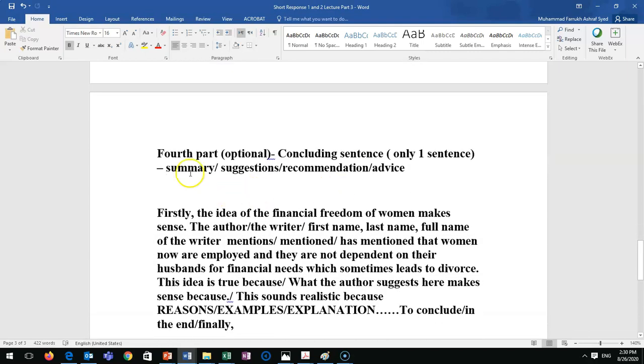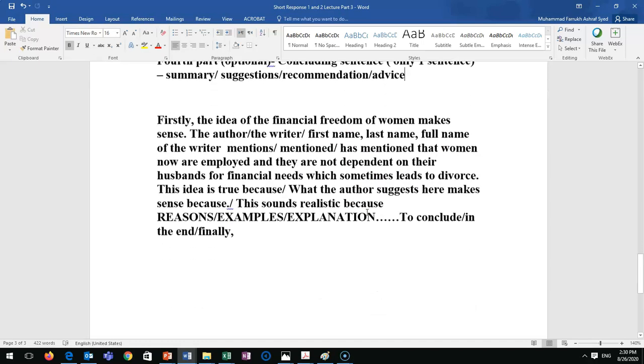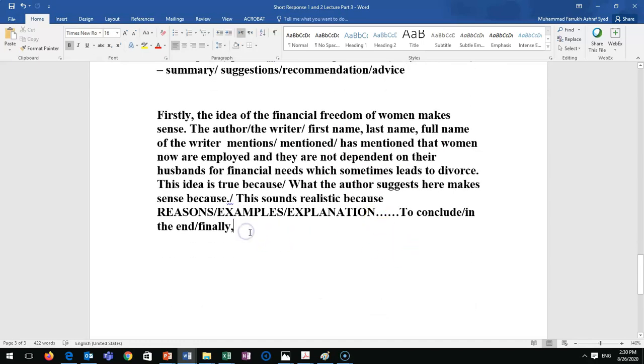In the end, this is optional. If you like to do it, good. If you don't want to, it's fine. Fourth part, concluding sentence, only one sentence: summary, suggestion, recommendation, advice, without I, without personal pronouns. So to conclude, in the end, finally. For both bodies, if you give your concluding sentence in body 1, you should do the same in body 2. You cannot do it for one body paragraph. Make it balanced.